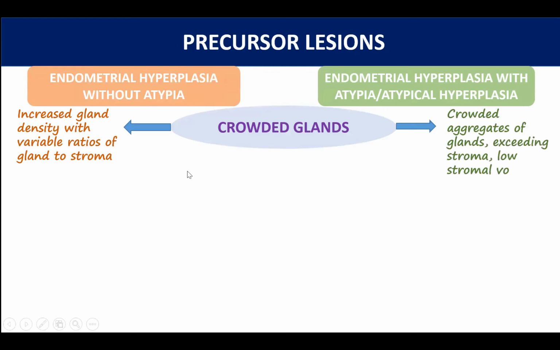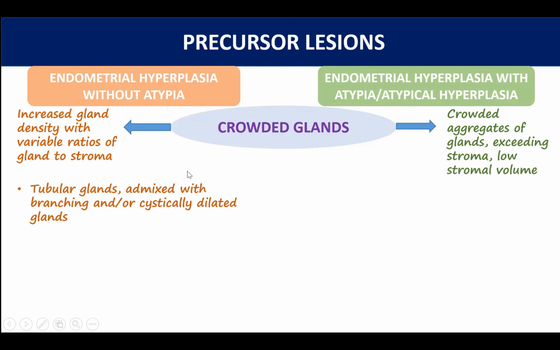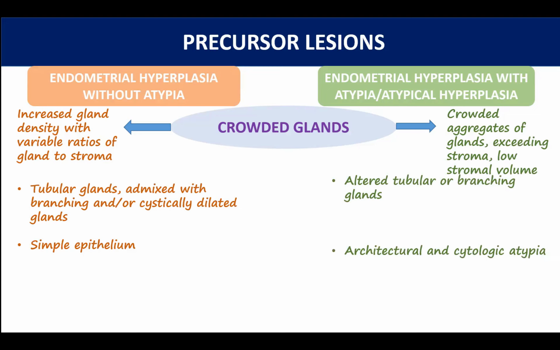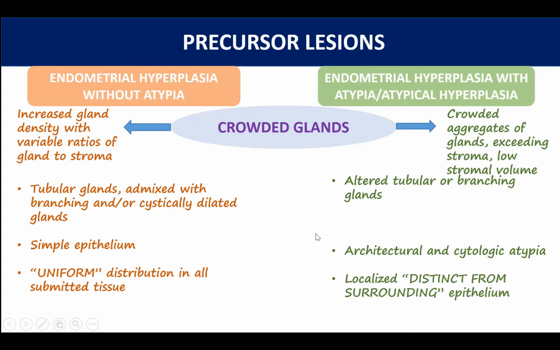In hyperplasia without atypia, the glands are usually tubular. They may show branching, they may be cystically dilated, but they are always lined by a simple epithelium. On the other hand, in atypical hyperplasia, there is some degree of architectural and/or cytologic atypia present, which is what defines the lesion. In endometrial hyperplasia without atypia, the lesion is distributed throughout the entire submitted tissue or specimen, so there's a uniform distribution. On the other hand, atypical hyperplasia is a localized lesion. So you'll see a localized area of atypia that is usually distinct from the surrounding epithelium.